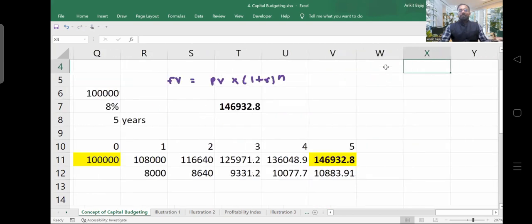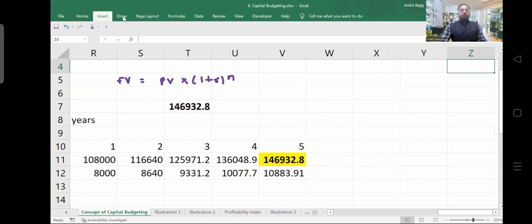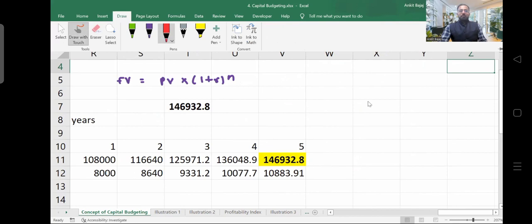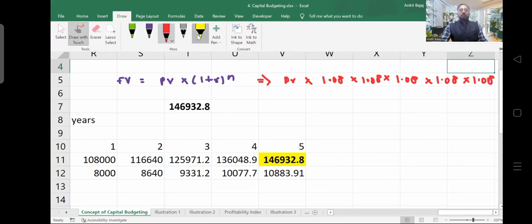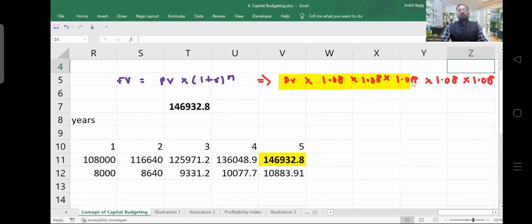Here, if I elaborate this formula or show you the derivation, what is going to be the derivation? It is going to be present value into 1 plus R, that is 1.08 into 1.08 into 1.08, for 5 times I have to do it. For 5 times I have to multiply present value with 1.08. Is it clear? This is how I have to calculate values. Am I clear? समझ में आया क्या? चलो. So now we have calculated the future value.